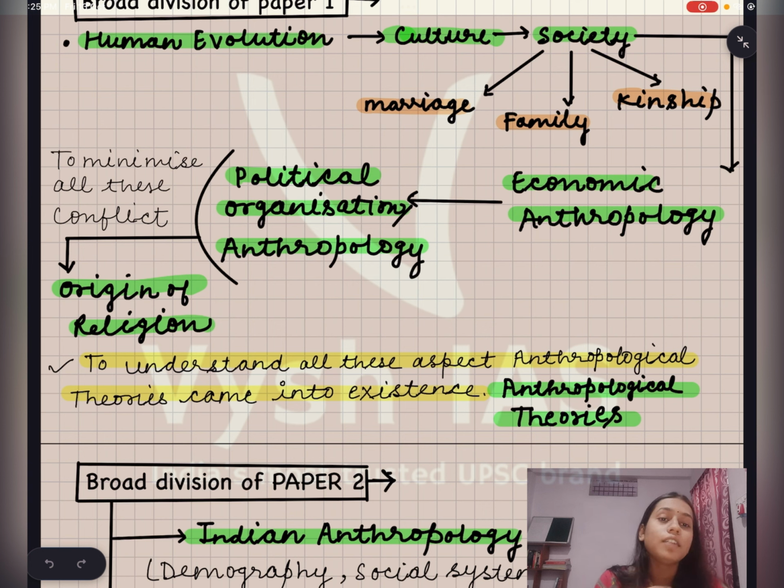And in the last, to minimize all these conflicts related to culture, society, economy, or political organization, religion came into the picture, that is the origin of religion. So this is what you have to study in paper first. And then, to understand all these aspects, anthropological theories came into existence. So this is all about paper first.